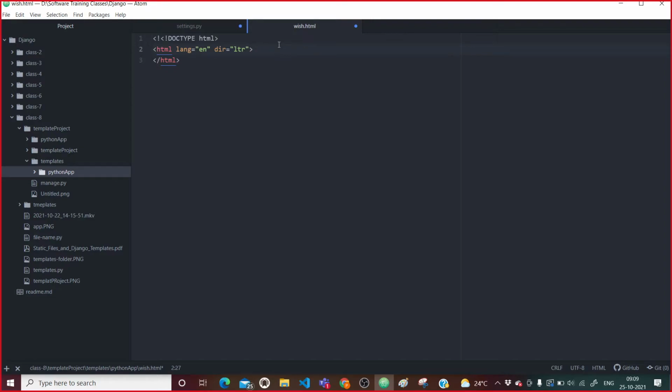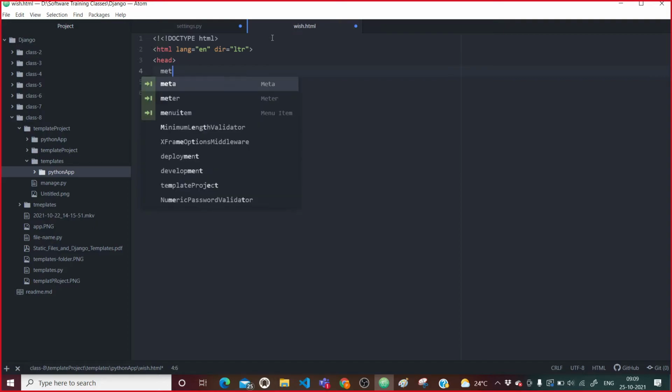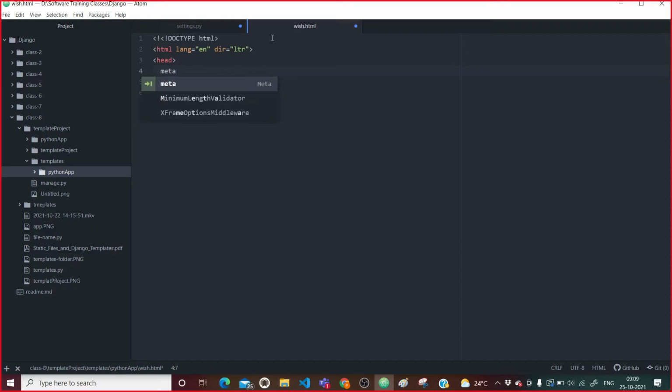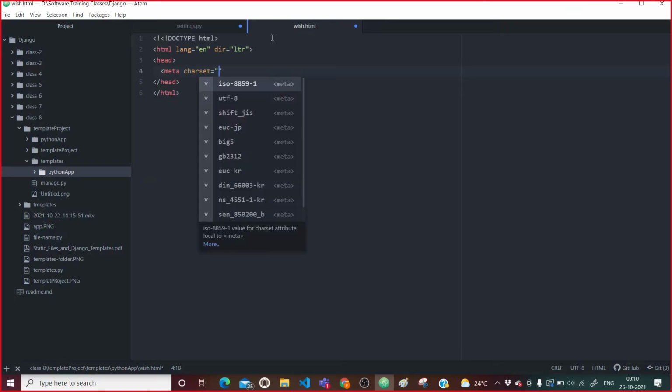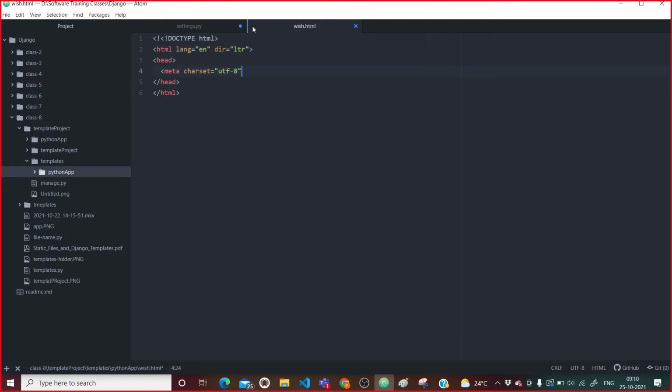After this, I will say head. Inside head there will be meta. So I will say meta. After that, character set, I'm going to use UTF-8, and here I will close. Okay, meta we don't need to close.